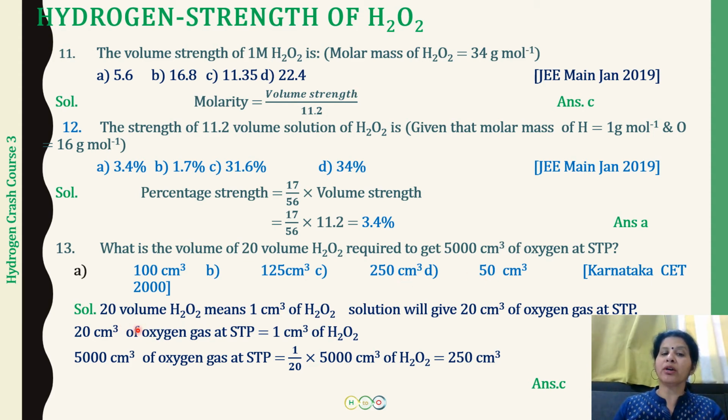Now 20 volume H2O2 means that 1 centimeter cube of hydrogen peroxide solution gives us 20 centimeter cube of oxygen gas at STP. So 20 centimeter cube of oxygen at STP will be equal to 1 centimeter cube of H2O2. For 5000 centimeter cube, it is 1 by 20 into 5000, so this is going to be 250 centimeter cube of hydrogen peroxide. So the correct option is going to be C.